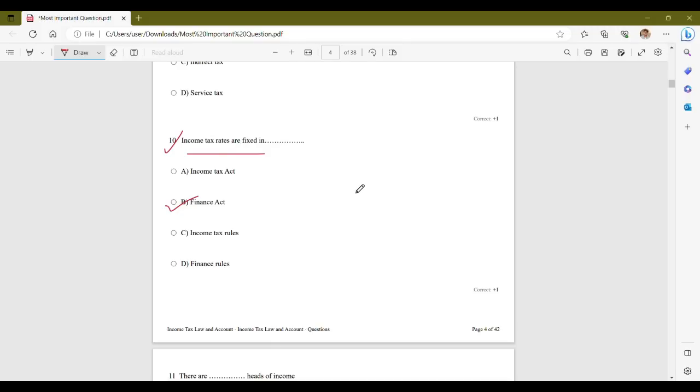It is an annual legislation passed by the Parliament of India to approve the budgetary proposals presented by the government. It includes provisions related to income tax, customs, excise, and other fiscal matters.